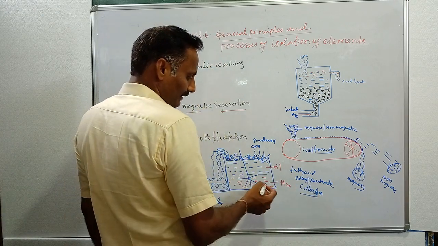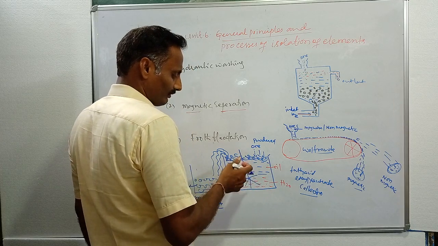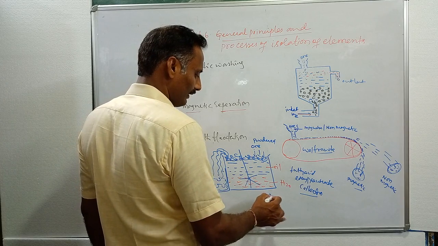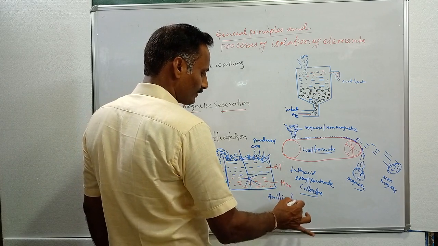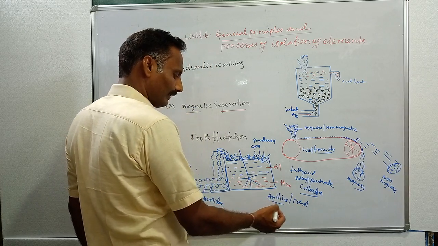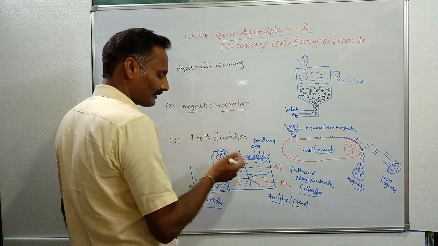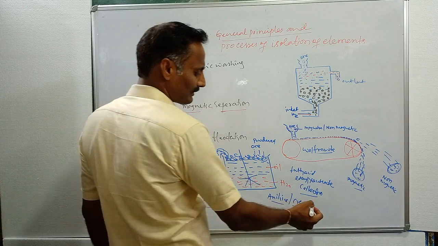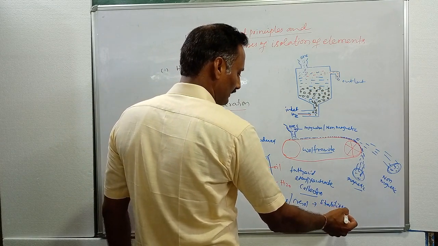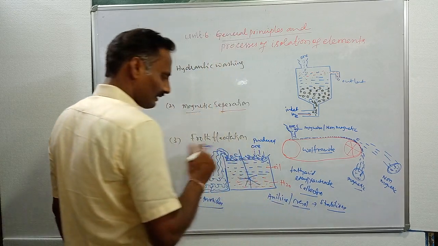To increase the formation of froth, we add some chemical substances like aniline, and we also use cresols. Cresol and aniline enhance the formation of froth. That's why these substances are called stabilizers. They stabilize the formation of froth.